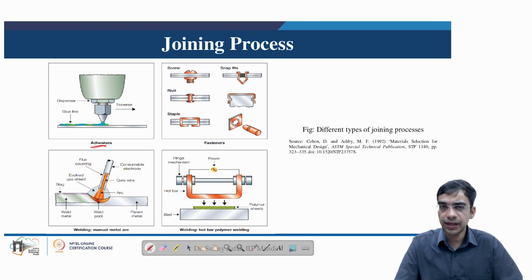So this can be temporary fastening, where we can open up the joint as per the need, especially when we want to do some repair or maintenance. But the previous case, adhesive joining, is a permanent joining.